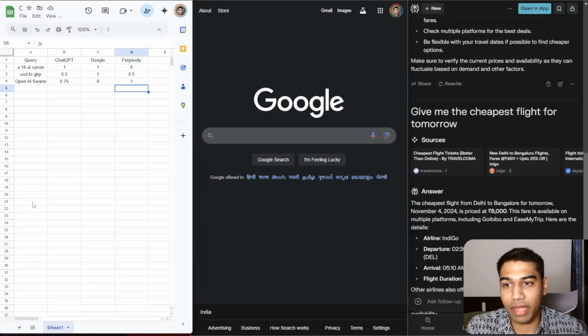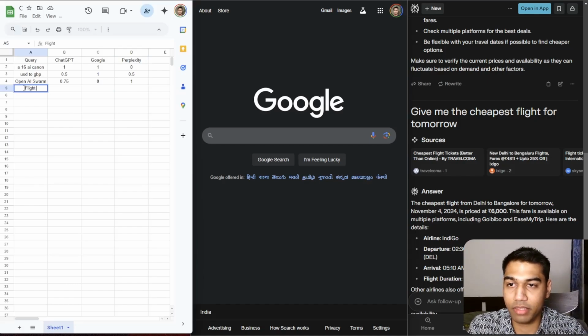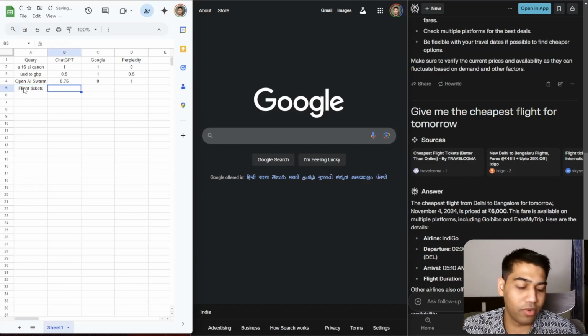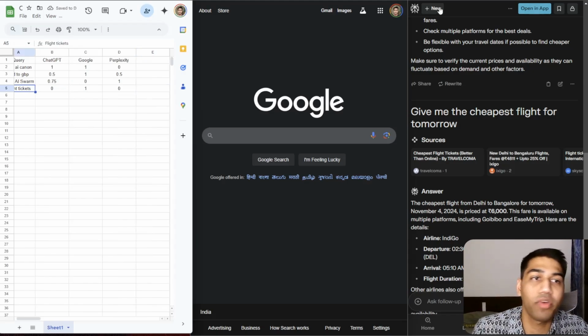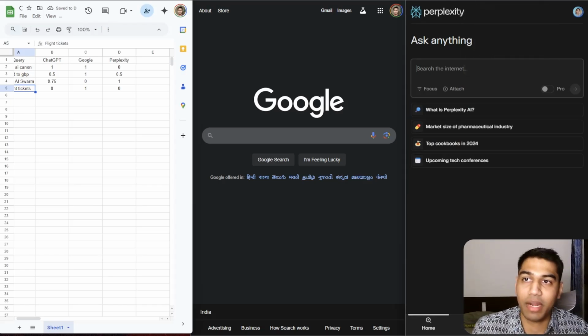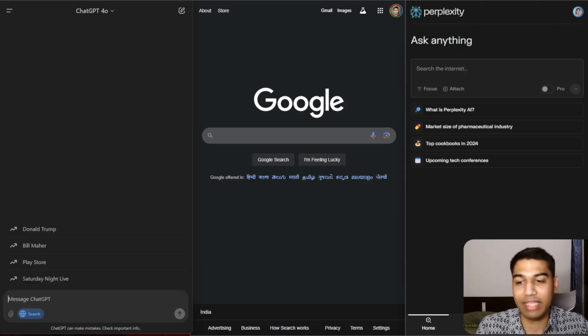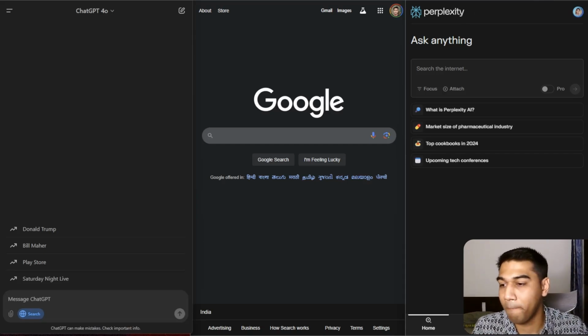Okay, so let's come back to travel. Flight tickets, 110%. I don't think I want to give any marks here, so I'm just going to leave that. I know it looks like an unfair comparison given that they are very different things, but I'm looking very simply at whether they can replace Google right now from a search engine perspective. That's what we are looking at. Okay, let's go to the next thing.